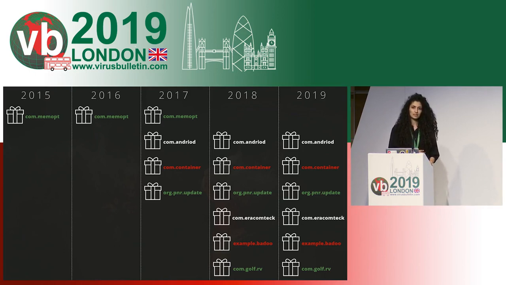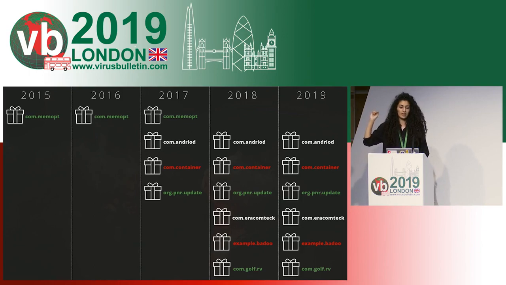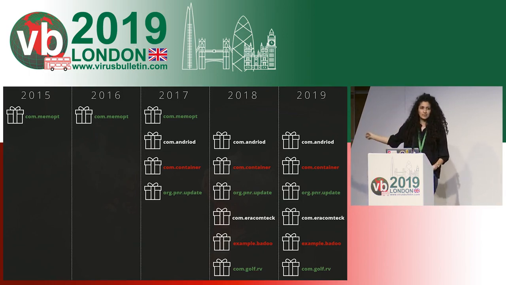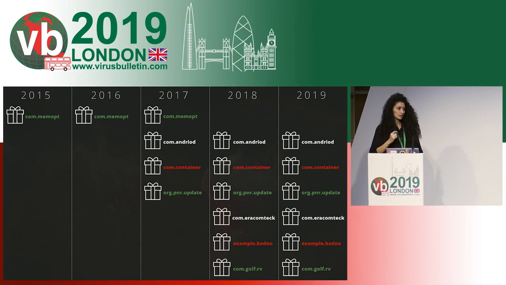Despite that, that doesn't really prevent them from using the old variants. So we can see that some of the 2017 code is still being used nowadays, and it's still being used this year as well. And lastly, the last package that we see here, the ComGolf RV, was reported by Trend Micro this year as GolfSpy, although again, we believe this is operated by the Domestic Kitten attackers.